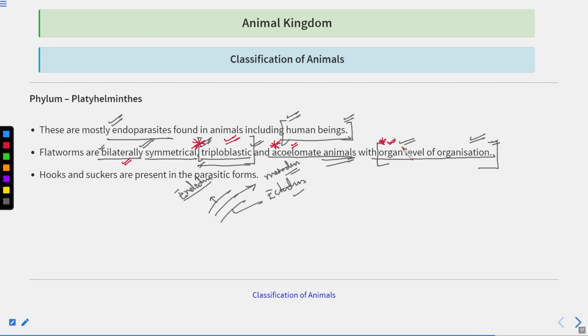For the first time, hooks and suckers are present in the parasitic form. With the help of hooks, they get attached to the tissue, and with the help of suckers, they absorb food material and nutrients from the host.